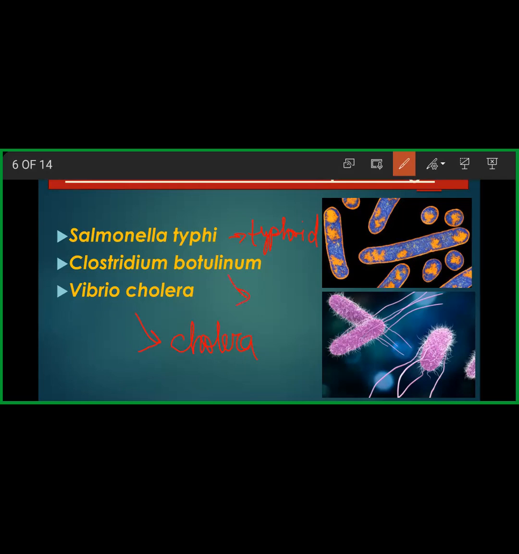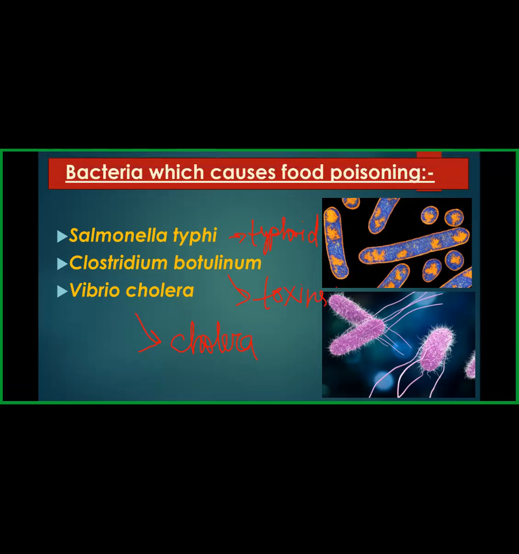So it produces toxins. Typhoid is also a disease which spreads from person to person with the help of food. When a person gets cholera, you will see that the person is having dysentery and vomiting. All of this is because of food poisoning due to bacteria.